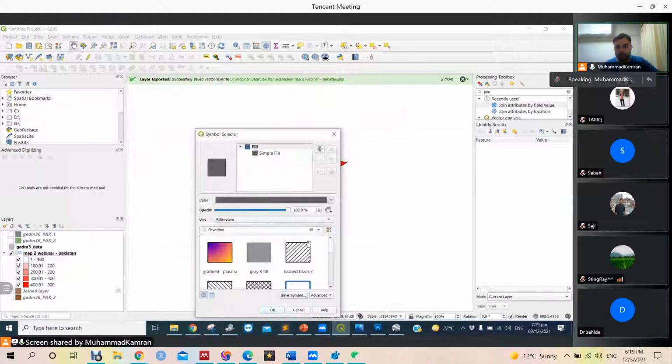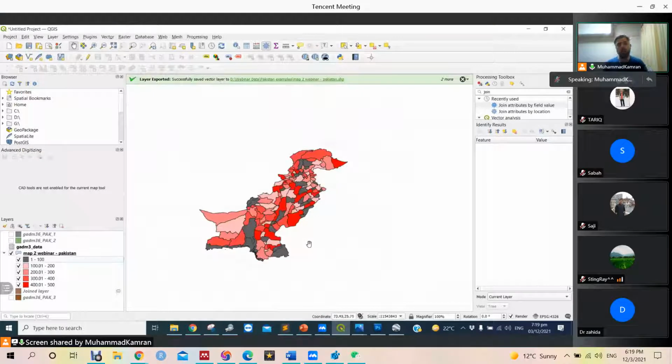Okay, now we know 1 to 100 participants has only a blackish color, and the others we can see in different tones of red color. So we can visualize our data like this. Anything we survey, we bring out of our research, we can show on the map.